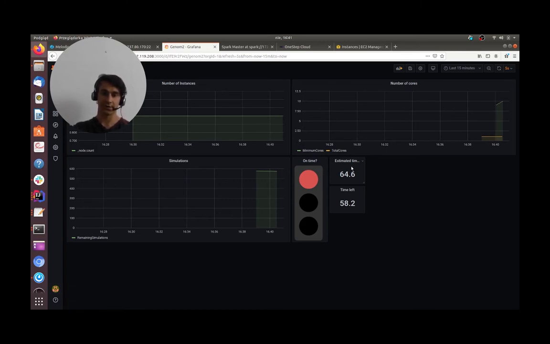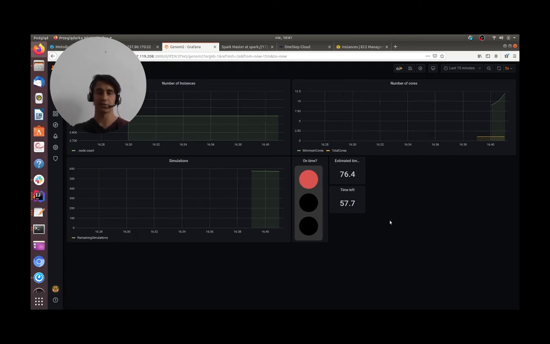Here you can see that the estimated time for all of those jobs to finish is more than an hour, but the time left for our application to do it is set to be 57 minutes. Based on those values, and also RAM utilization and CPU utilization of the workers, Melodic can determine how many cores are needed, how many more workers need to be started. You can see here that those are the values that it is counting.